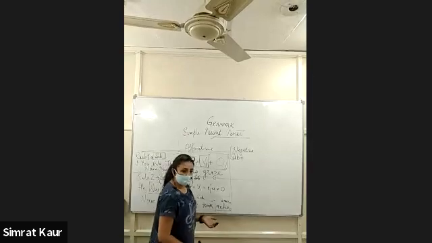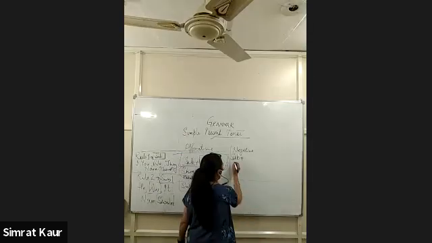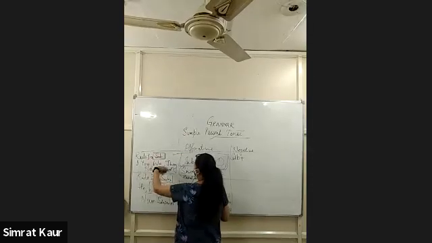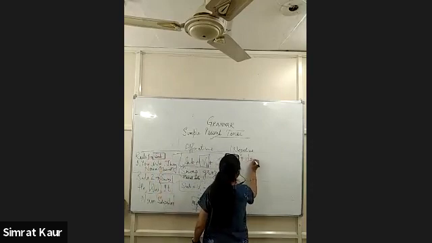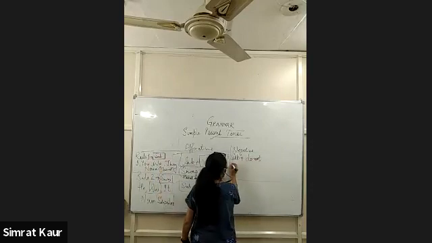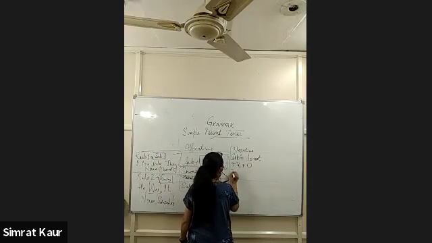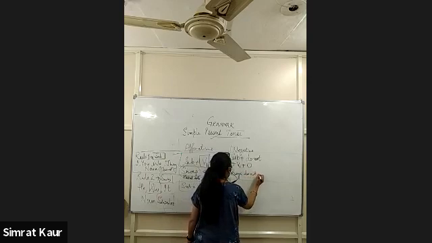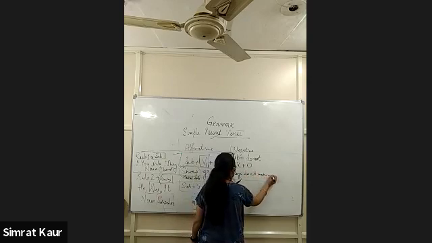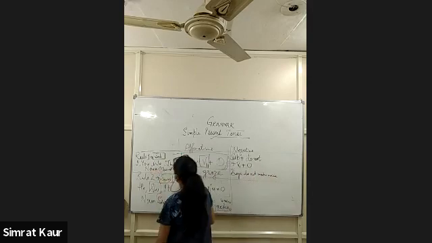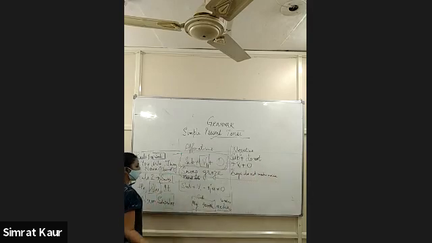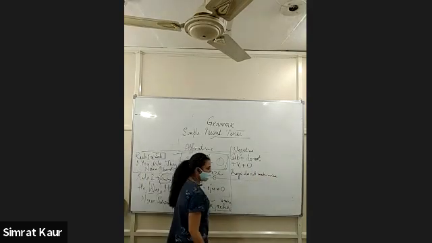Boys do not make noise. For example, boys do not make noise. Similarly, you can make with anyone. We do not make noise. They do not make noise. I don't make noise. All right.